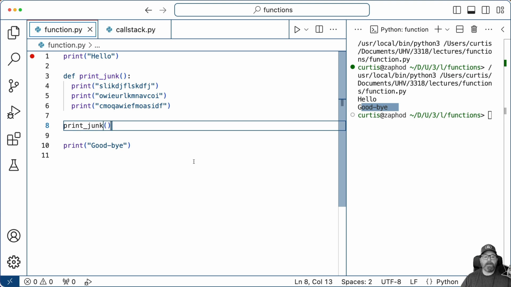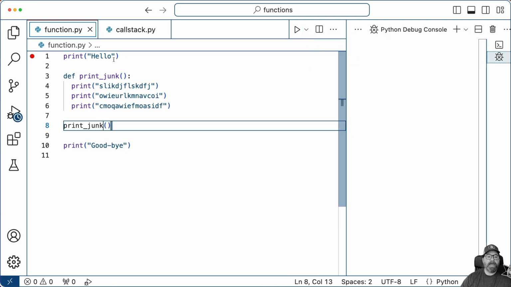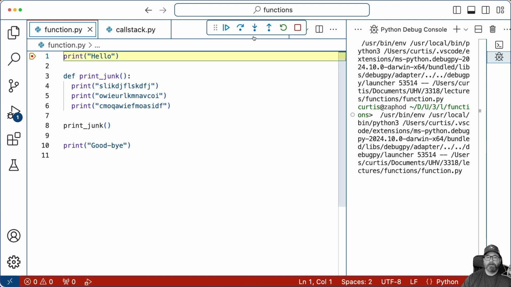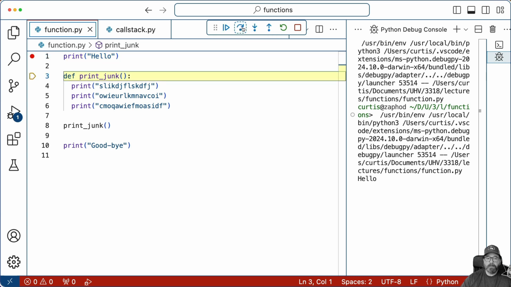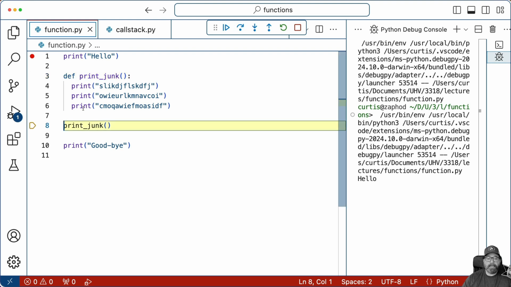So now let's actually step through the code. I'm going to run through my debugger here, and I'm going to step through the code and show you a new way that we need to be able to step through our code. Remember, in previous ones, I used step over. I'm going to need step into, which is this next one here. So I'm going to click step over, and that goes to print hello. Now what happens here? If I click step over, it just skipped all 3 of these lines.